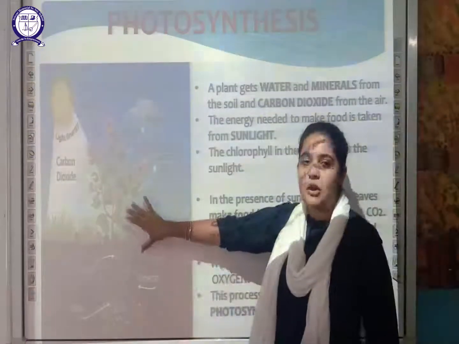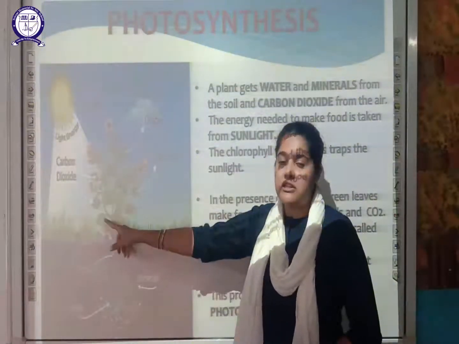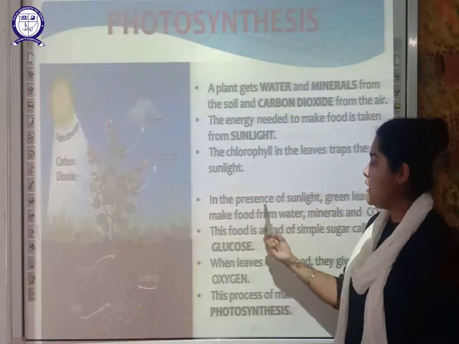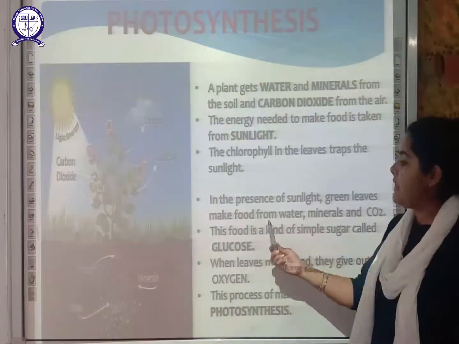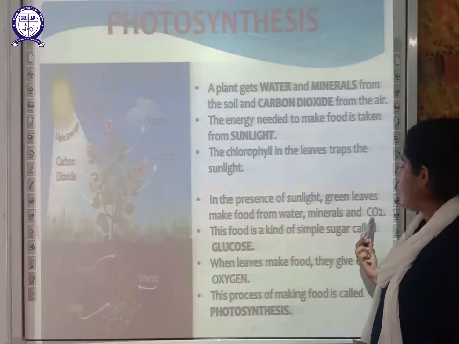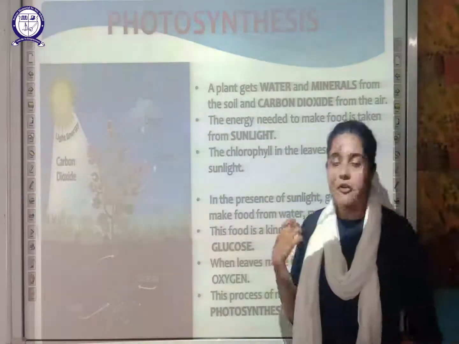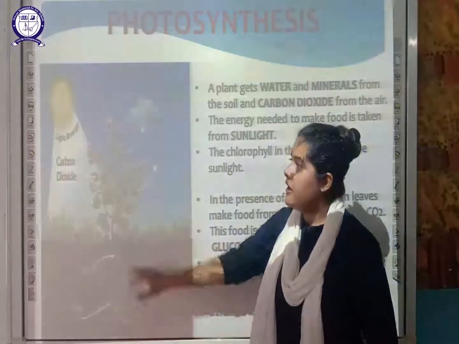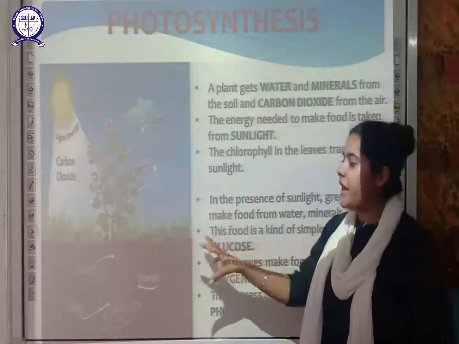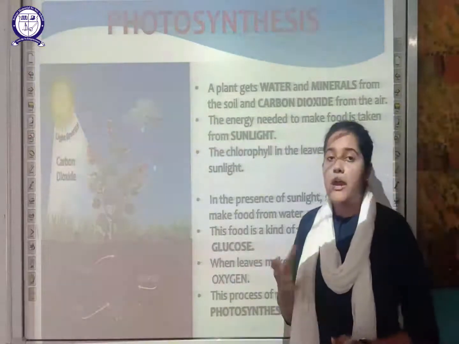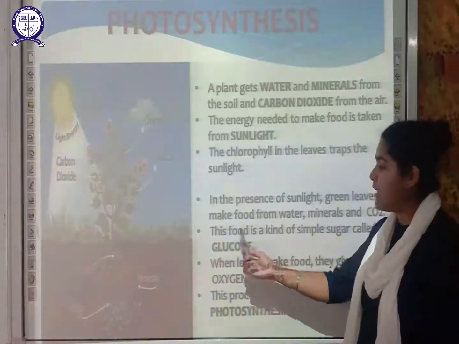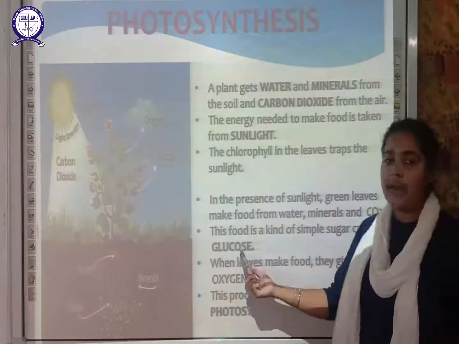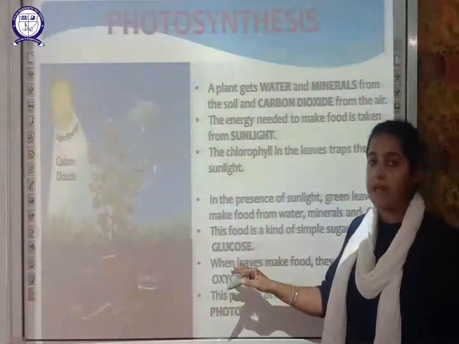How is the plant obtaining the sunlight? Because of the chlorophyll present in the leaf, the sunlight is trapped in the leaf. In the presence of sunlight, green leaves make the food from water, minerals and carbon dioxide. CO2 is the chemical formula for carbon dioxide. Because of the presence of water, minerals, carbon dioxide and sunlight, the plants prepare their own food. And what is that food? It is a kind of simple sugar called glucose, which is produced by the plant as food.